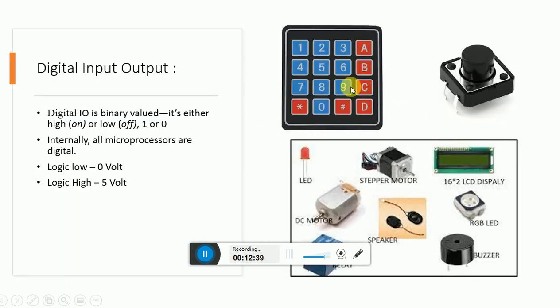So these are some of the input and output devices. This is a switch, a push button switch. This is a keypad. So what happens in an input device? If you press something or do something, some data goes inside the controller. That is an input device. And output devices are LED, motor, buzzer, LCD. These are the things which are controlled by the controller. So the microcontroller will give the voltage to the LED, hence the LED will glow. So these are output devices.